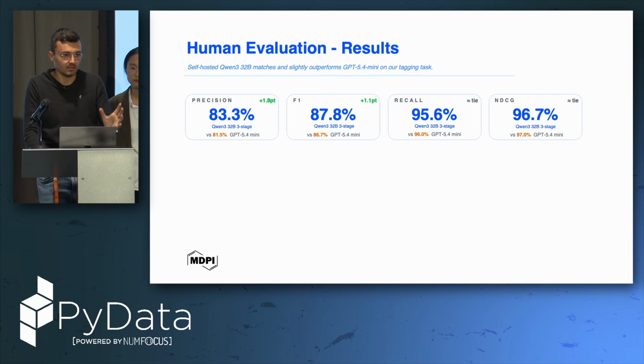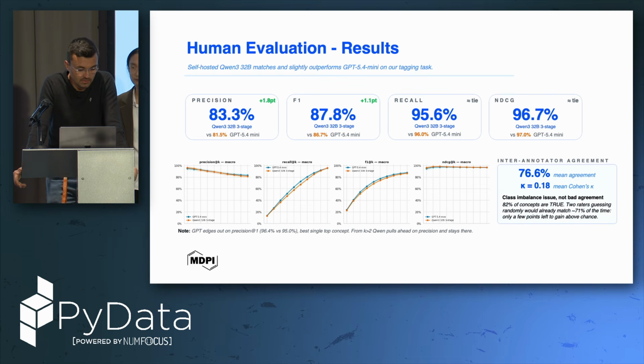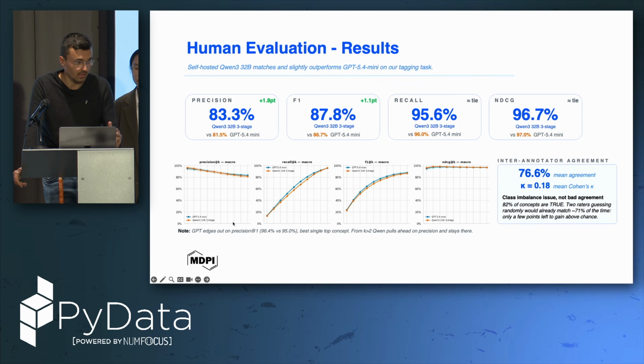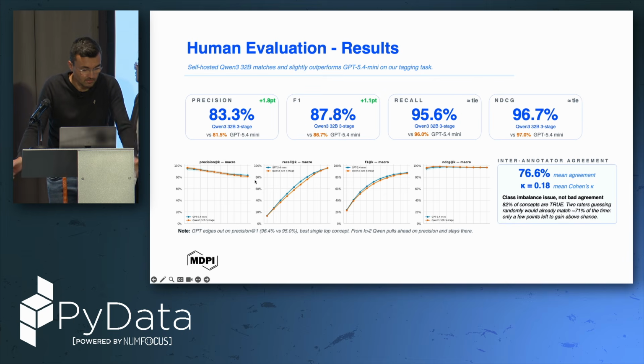So we tagged more than 220 papers with results, and we were able to have these kind of results. So again, this is Qwen 3 only, and GPT 5.4 mini, and this is precision at K, 1 to 10, because maximum 10 concepts per paper. Of course, there is a small degradation here, the more we go down in the K, but it seems that Qwen did a great job. Also for the NDCG at K, we have good results, so the ranking seems quite effective.